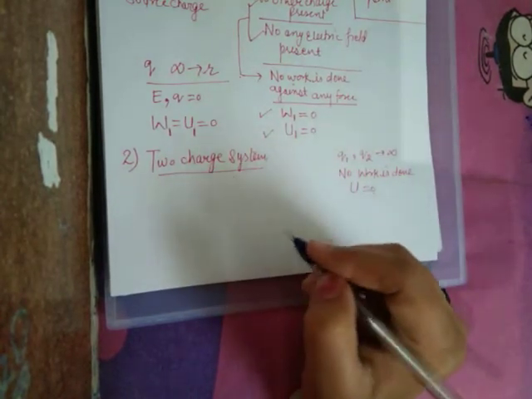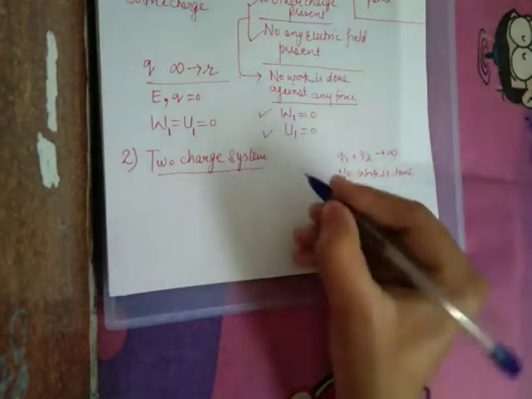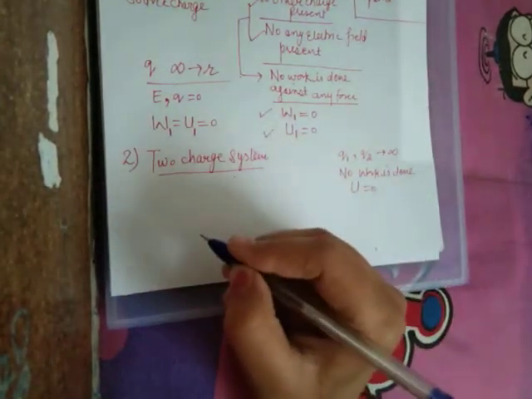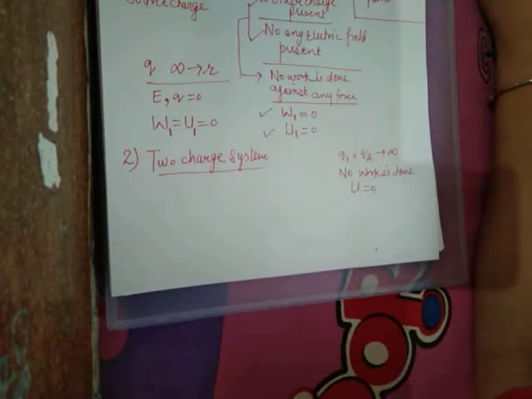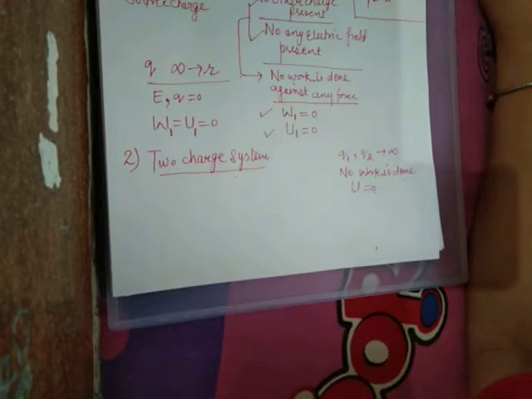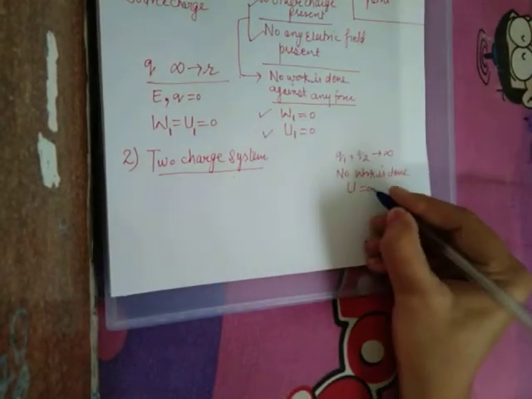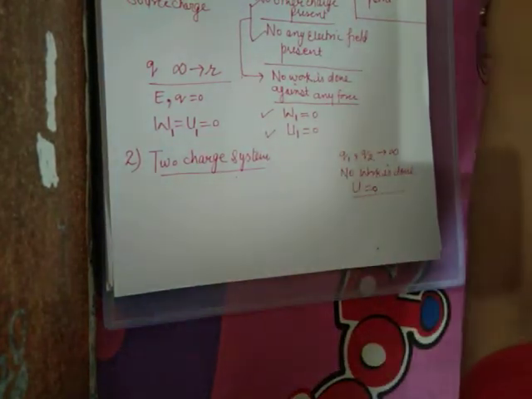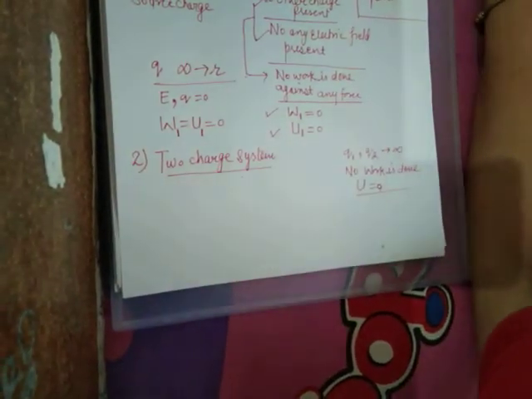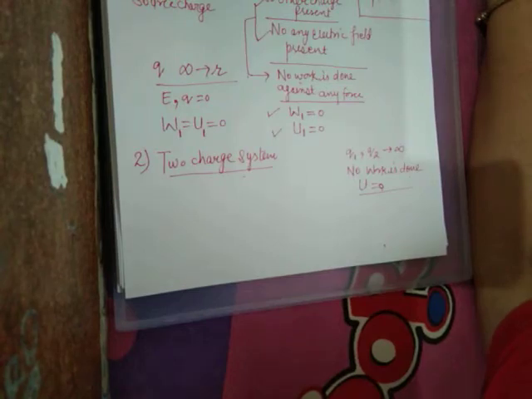But when they are brought to their particular position, turn by turn, step by step, firstly I am bringing first charge and then second charge. When they are at infinity, potential energy is 0. It means potential energy of a two charge system is 0 when they are at infinite distance.